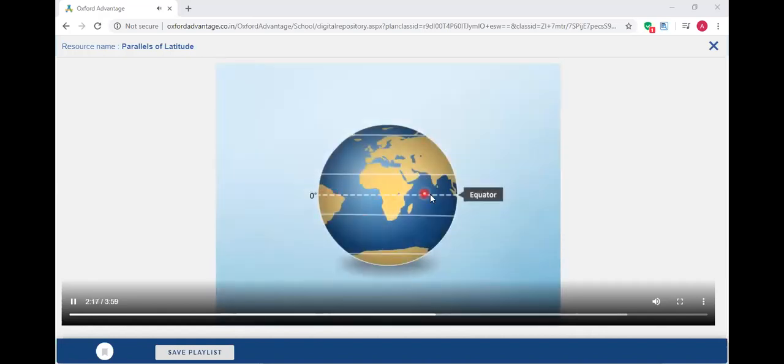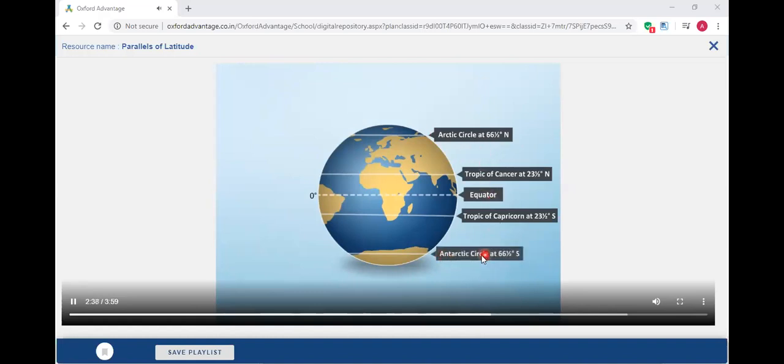The other important lines of latitude are Tropic of Cancer at 23.5 degrees north in the northern hemisphere, Tropic of Capricorn at 23.5 degrees south in the southern hemisphere, Arctic Circle at 66.5 degrees north in the northern hemisphere, Antarctic Circle at 66.5 degrees south in the southern hemisphere. Now let us look at some of the features of latitudes.